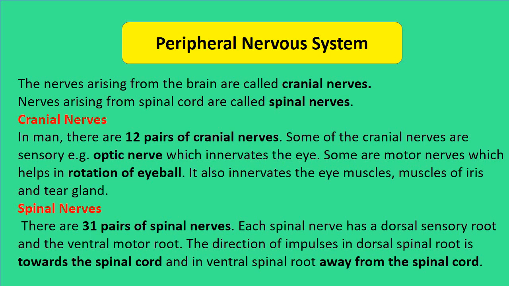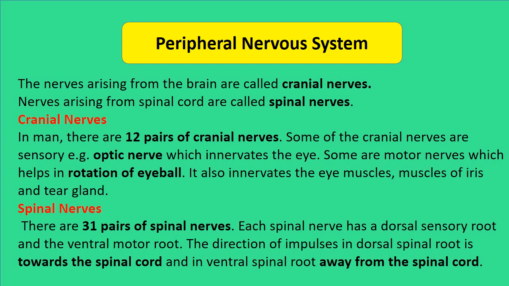Some of the cranial nerves are sensory in function and some are motor in function. A sensory nerve example is the optic nerve, which innervates the eyes, that is, to receive the sense through the eyes. Some of them are motor in function, for example rotation of the eyeballs. That is the action, so it is a motor nerve.